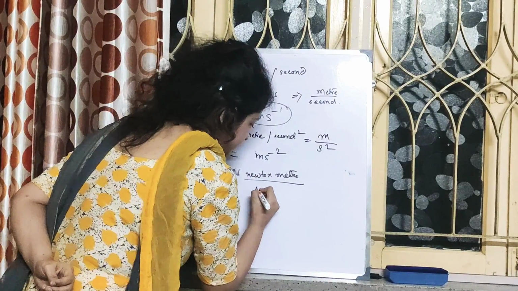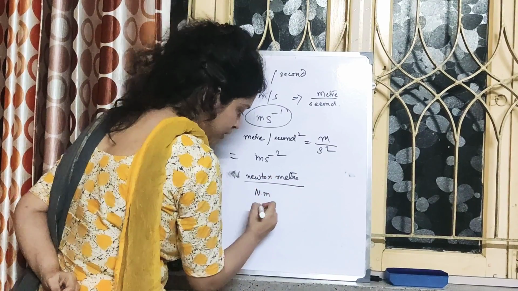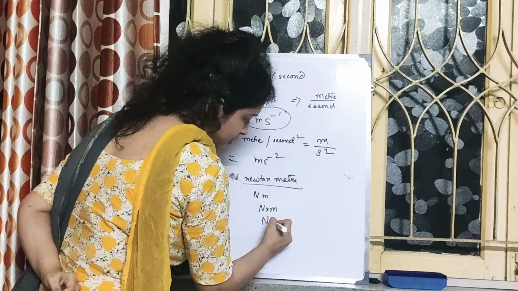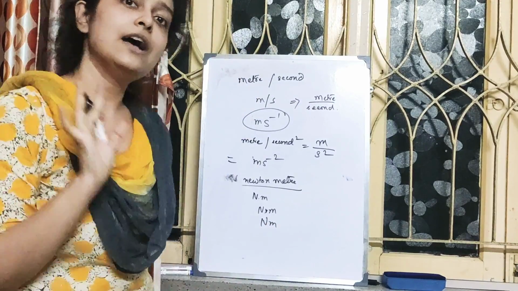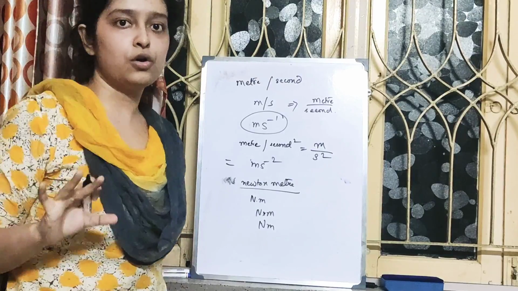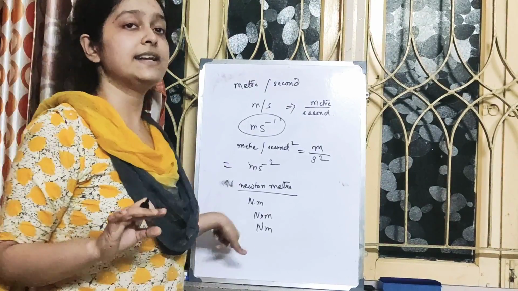So Newton meter, either we write it N dot M or like this, or a small space in between. You have these rules in the chapter only. Go through the rules thoroughly, because you need to know these rules while you are writing the units.